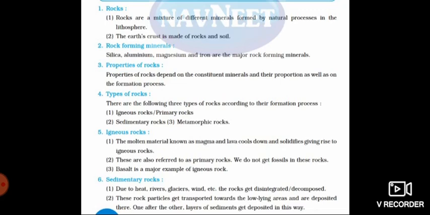The rock particles are transported, meaning they move from one place to another towards low lying areas. Low lying means the down part, and there they are deposited, meaning they settle one above the other. And thus layers of sediments are deposited.